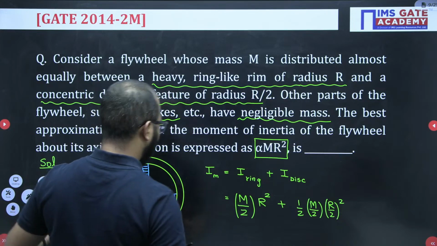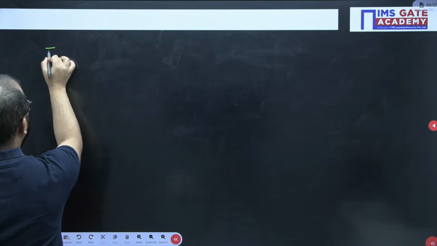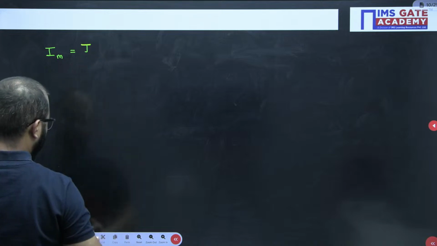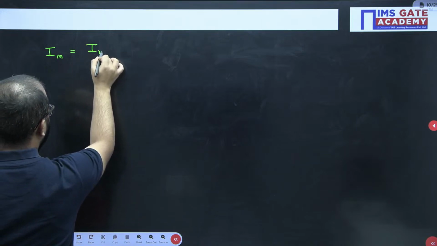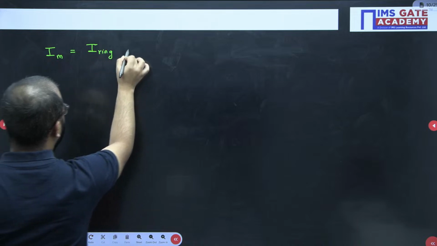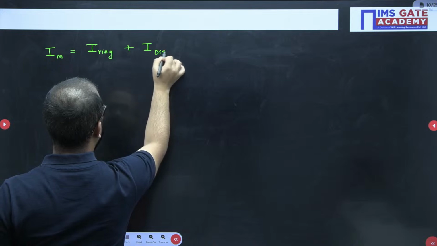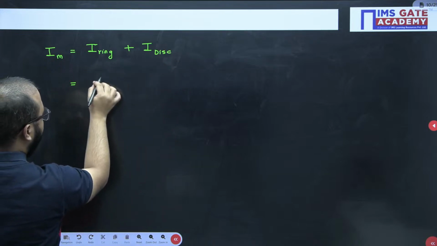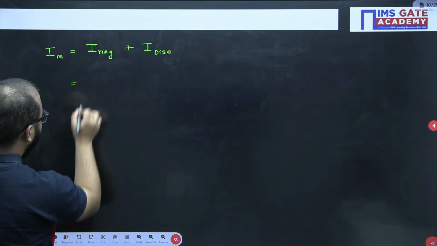So we'll write here: ring, we will have like this, m by 2.